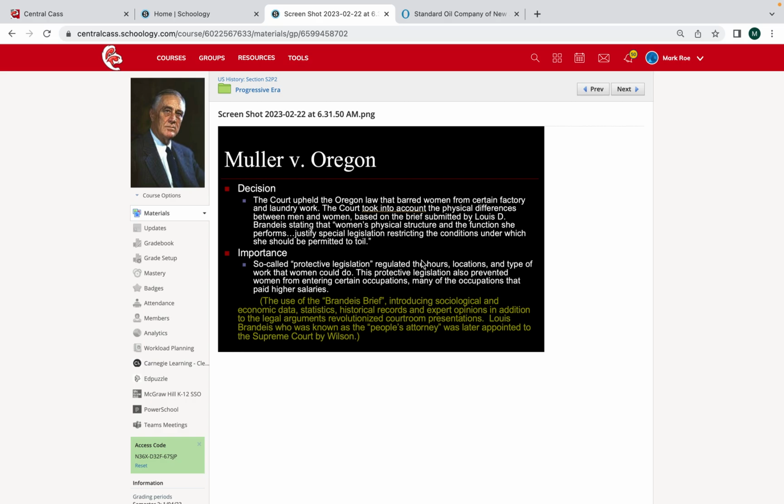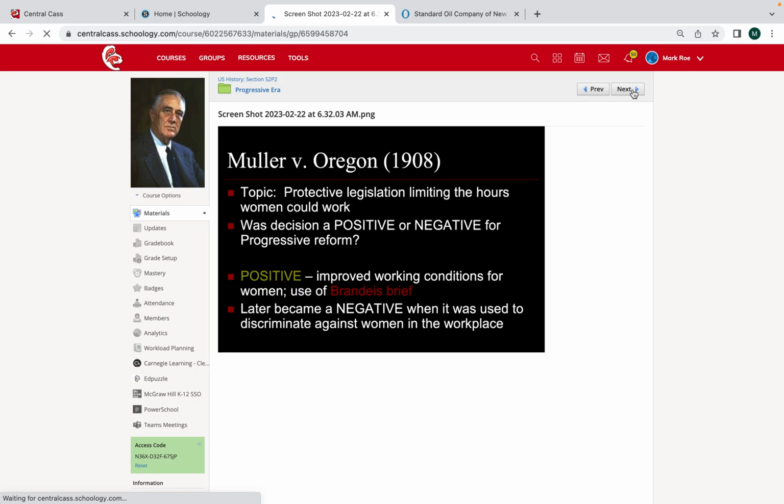This ultimately upholds the constitutionality of this protective legislation that regulated the number of hours that women could work. And this leads to something called the Brandeis brief, which I wouldn't necessarily say you need to know for this. But understand that Mueller versus Oregon examines a similar question as Lochner versus New York, but now we're looking at working hours and days for females.